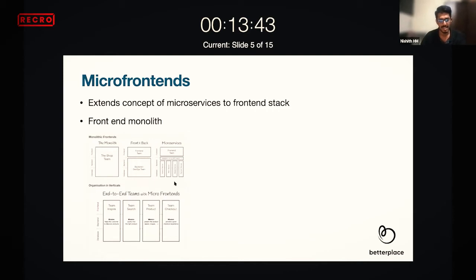For example, there can be a case where your product is on Angular and your Inspire team would be developing on React. So now you have removed the tech dependency, and you get a lot of tech freedom, which is also one of the good things. So this is the entire idea.